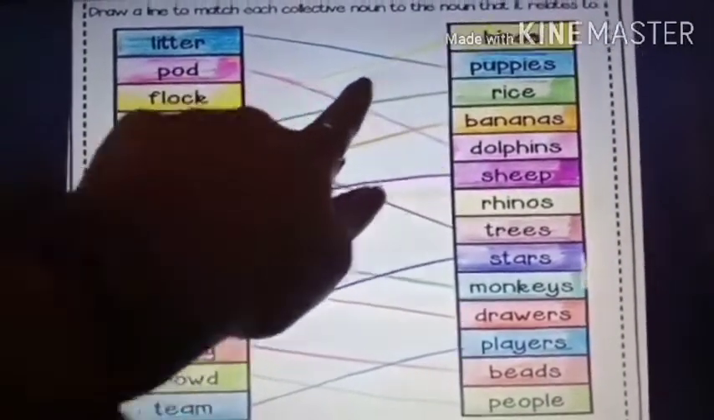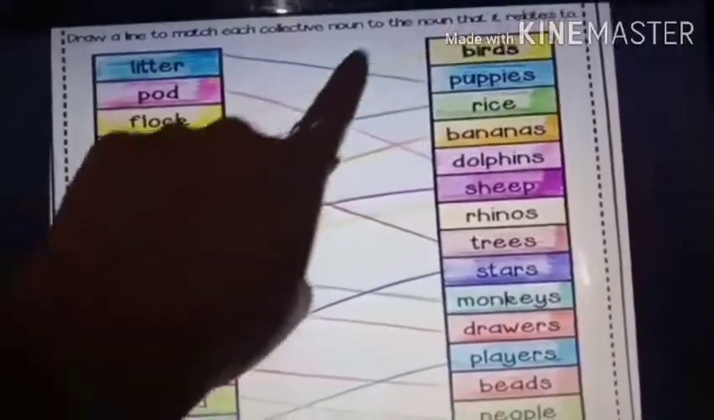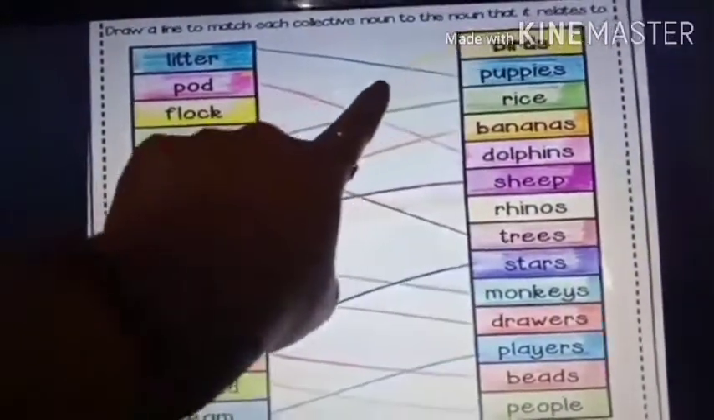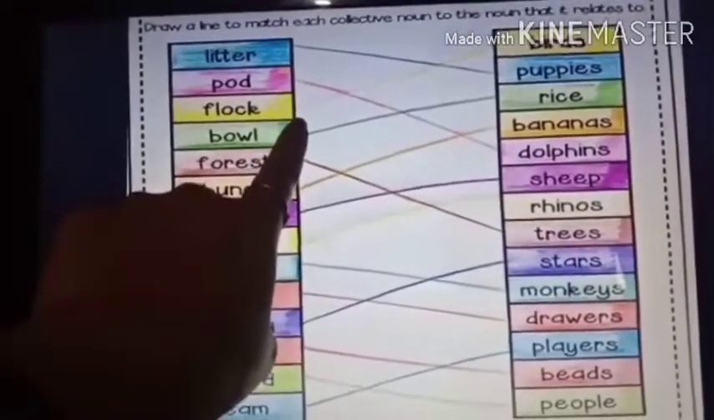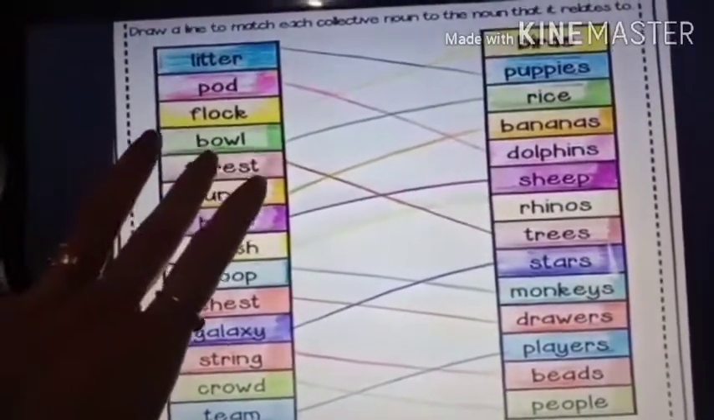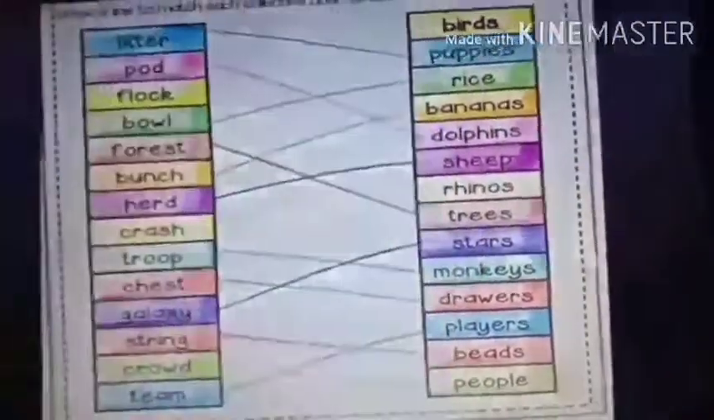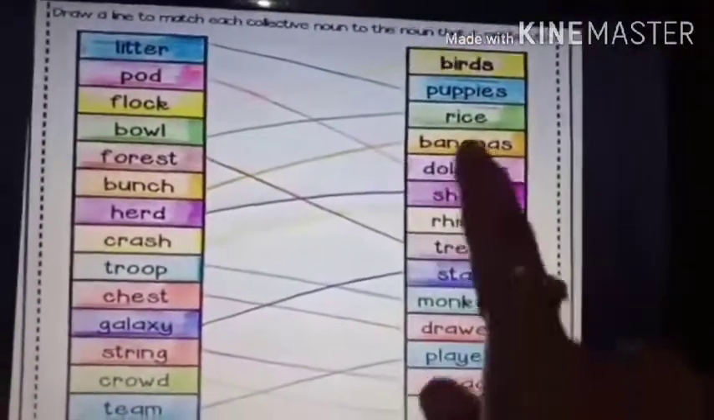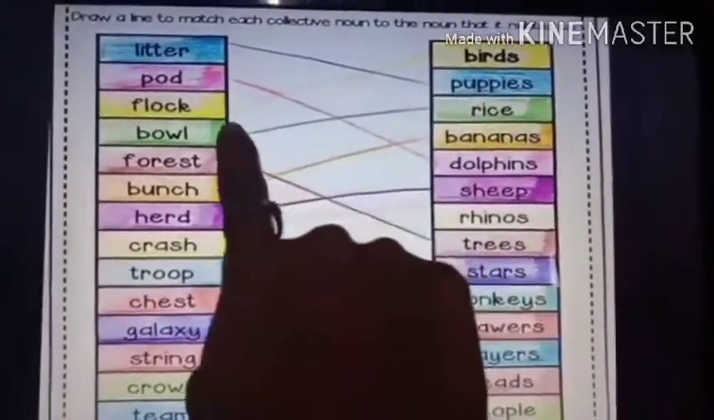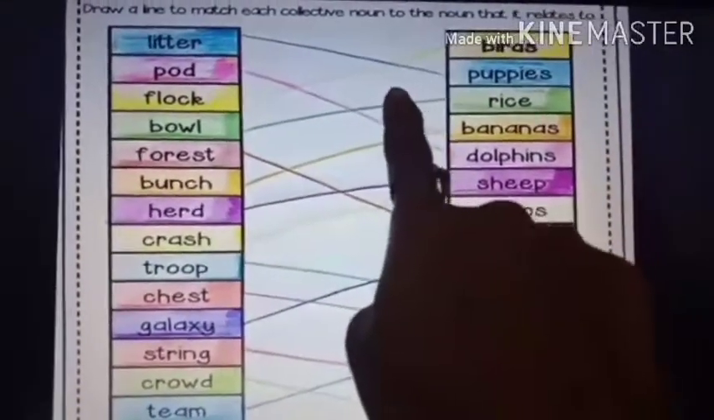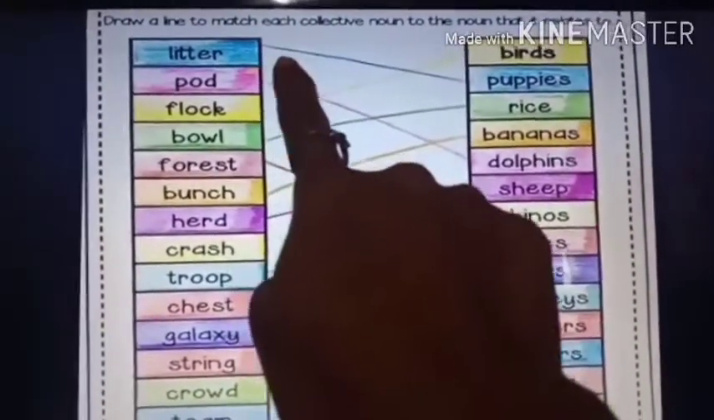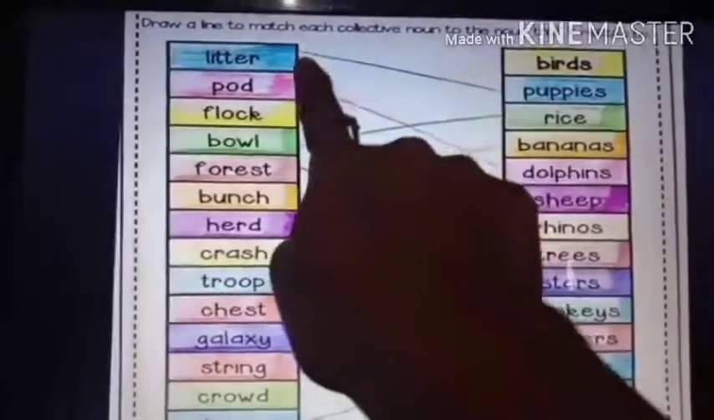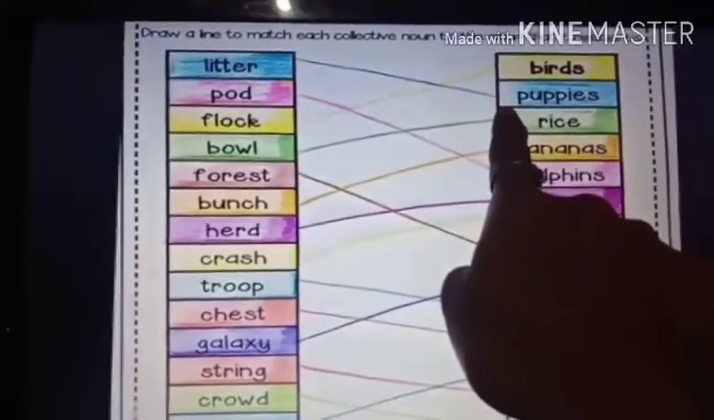Birds, flock. So, when there are many birds together, a group of birds is called flock. On this side, all the group names are given, and on this side, all the animals and birds and things are given. Can you see? You will understand now. A group of birds is called flock. Then what is litter? Litter means a group of puppies. Can you see the puppies? So a group of puppies is called litter.